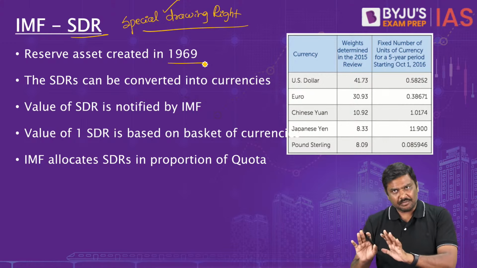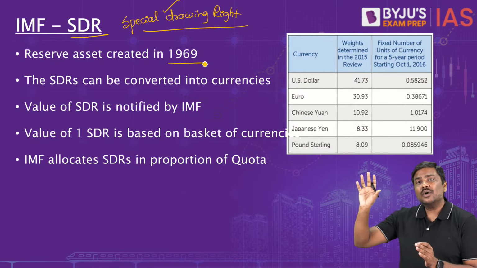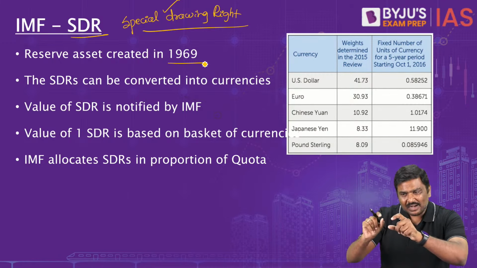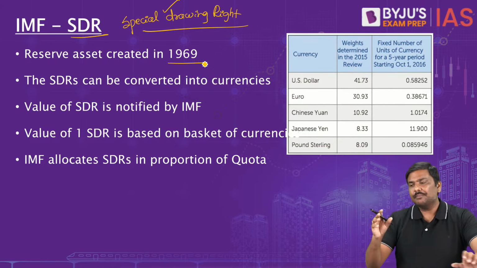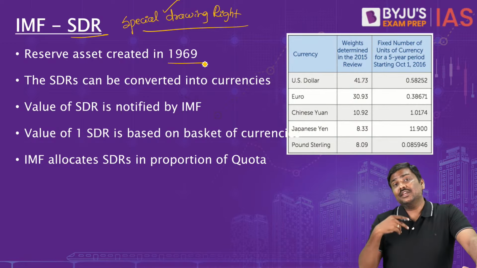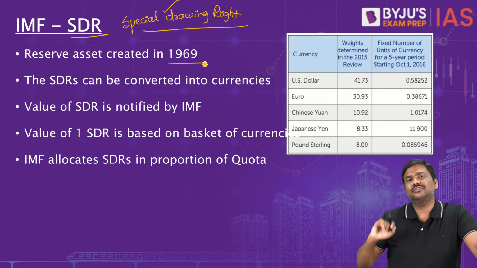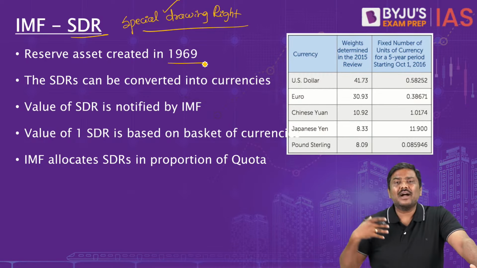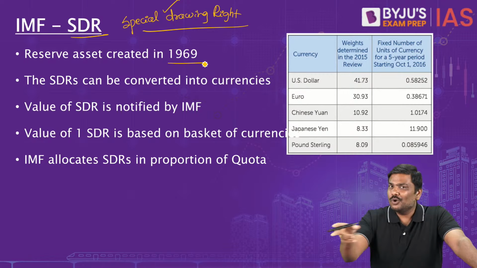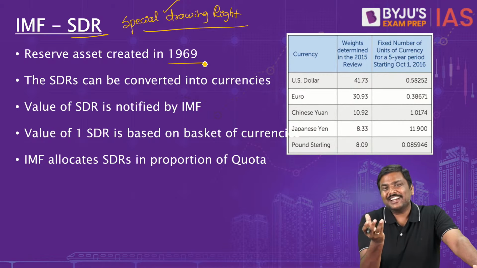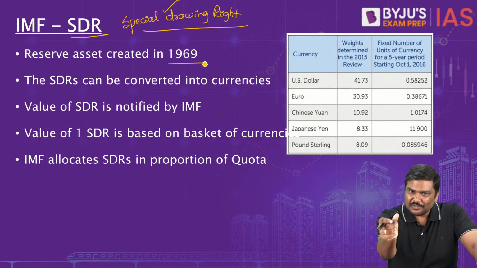All the member countries of IMF, remember this, will be allocated certain SDRs. These member countries can convert the SDR into important foreign currencies. For example, they can convert into dollar, or they can use the SDR directly to make a payment to, let's say, IMF. For example, imagine you have borrowed from IMF. In fact, even when IMF will give loan, remember this, very recently IMF has approved loan to Sri Lanka. Although in the newspaper they provide values in terms of dollars, generally the loans are provided in the form of SDRs.